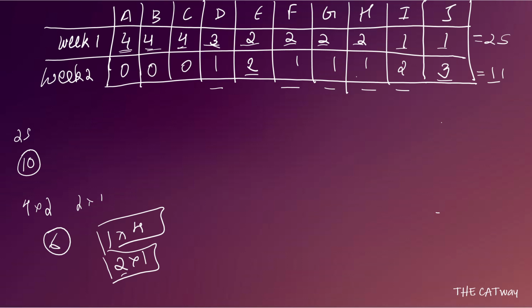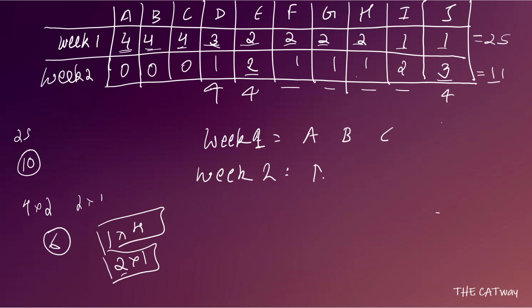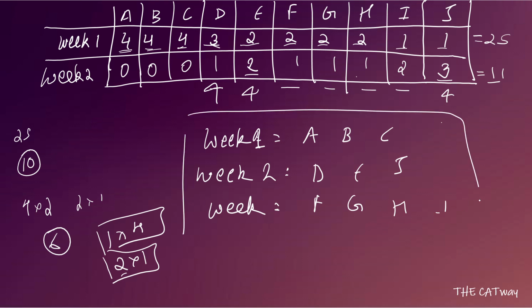So that means at the end of week 2, the 3 players who got registered were D, who has played 4 matches now, E, who has played 4 matches now, and J, who has played 4 matches now. In week 1 we saw that A, B, C became registered. In week 2 we have established that D, E and J become registered, and then in week 3 the remaining 4, that is F, G, H and I, will all play 1 match each and will become registered members. So this is all the information that we have.